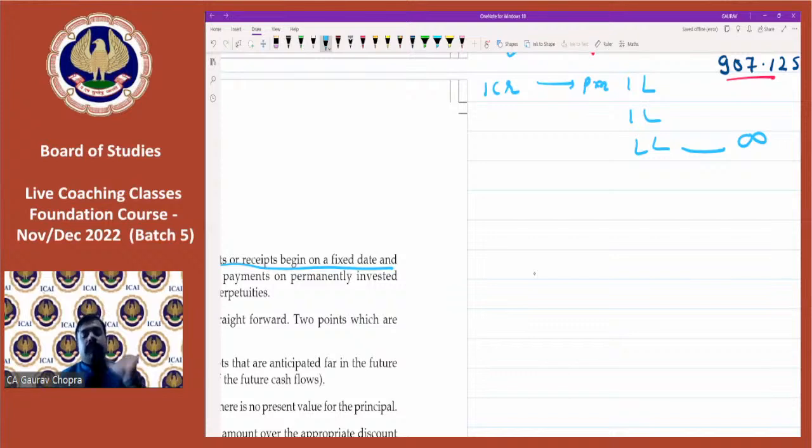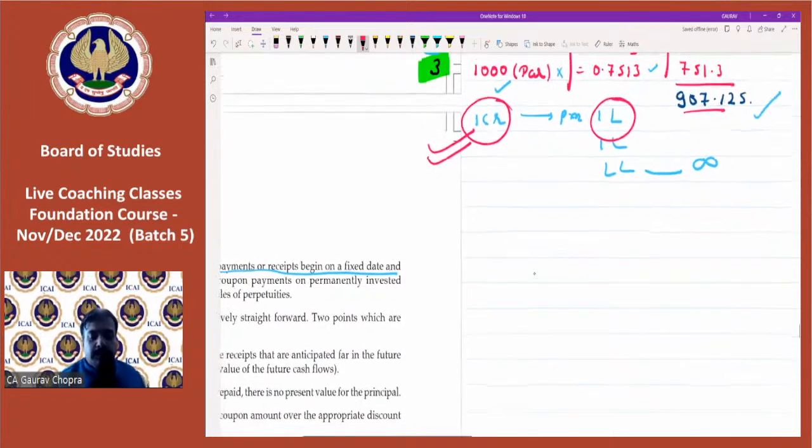So one thing will be missing in the question, whether you need to calculate this amount, the crore of rupees, or how much you will receive in annuity. So one figure will be missing. Most of the cases in perpetuity, this figure will be missing. So you are supposed to calculate this figure.